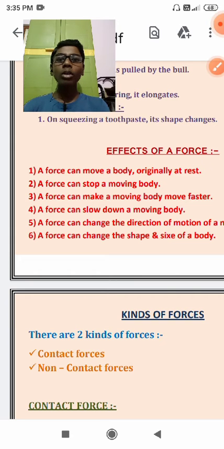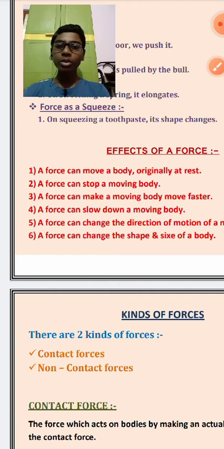Now suppose we have taken a rubber band and we are pulling it from both sides. Immediately we can see that the size of the rubber band elongates. So from here what we can relate is that a force can change the shape and size of a body.